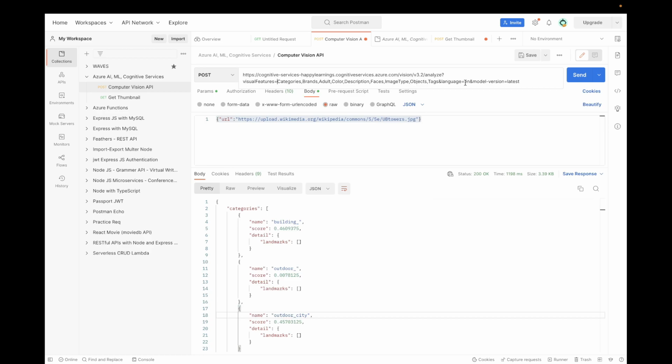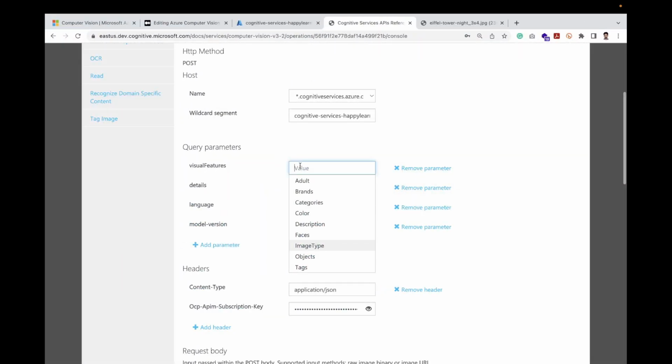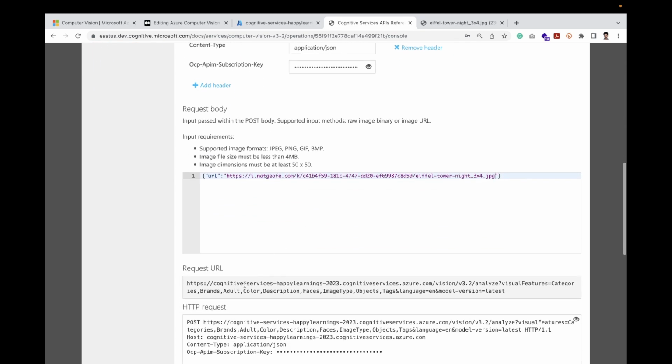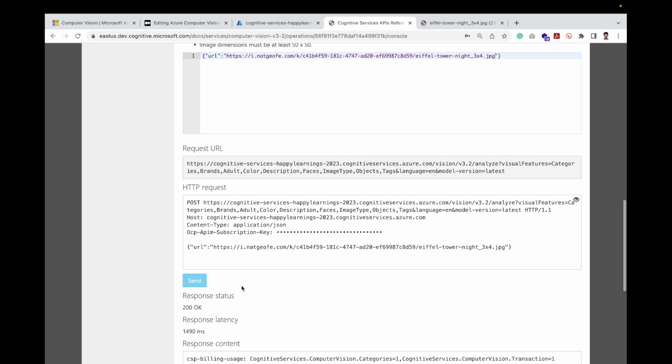The same name is there, but I've copied it over here. See, I'll paste it over here. The key thing to note is that everything should be comma separated without space, and it is written as it is, as it comes over here: cat, adult, brand, categories, color, description. So we hit everything and we'll hit it again by Send.